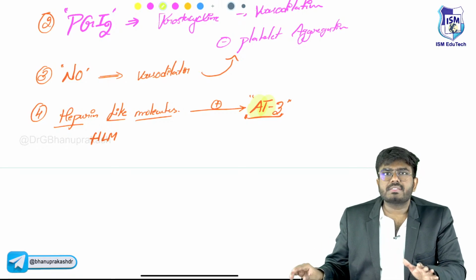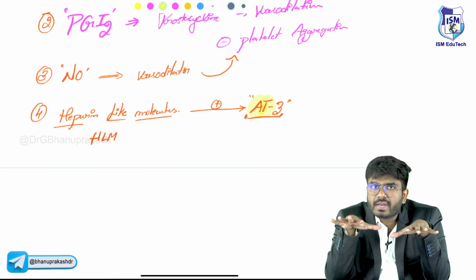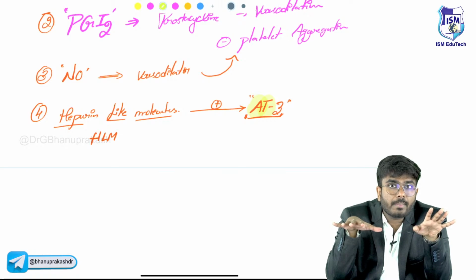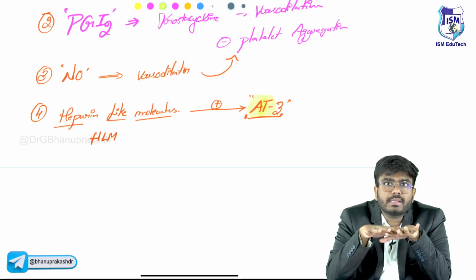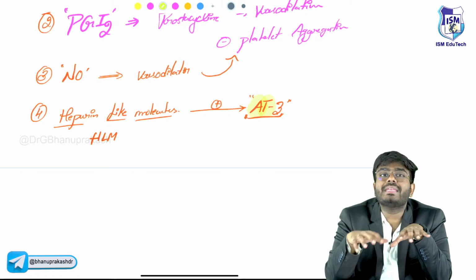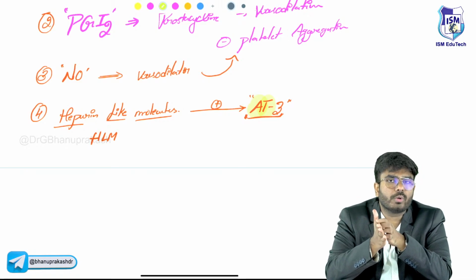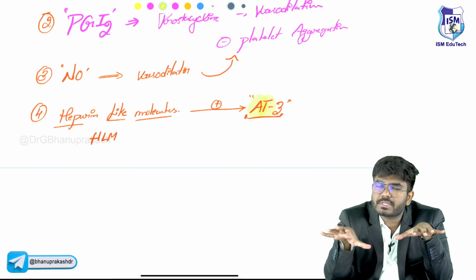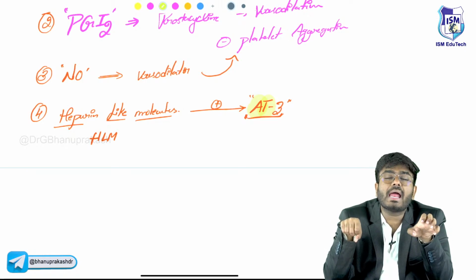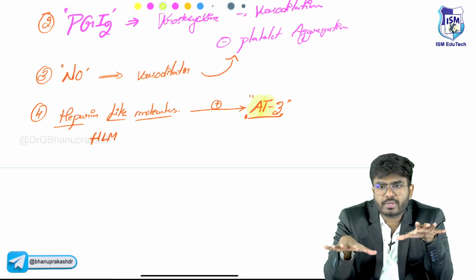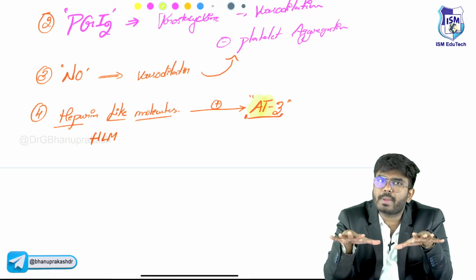The point which I want you to know is, in your blood, there are clotting factors and there are anti-clotting factors like plasmin, nitric oxide, prostacyclins, antithrombins. Later I will discuss protein C, protein S. So at the end of the day, what I want you to know is, in your blood vessels, there are certain factors which help in coagulation, procoagulants, and there are certain factors which are anticoagulants. So there is always a balance between them.